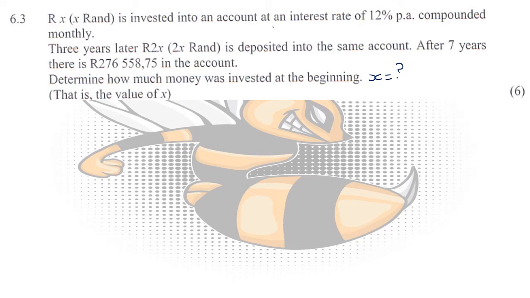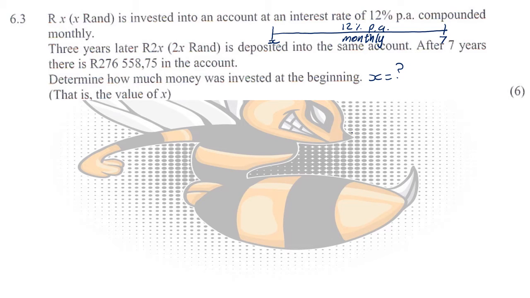So in this case, we kind of have two timelines. This first X Rand was invested for a total of 7 years. So whatever this X amount was, got interest for 7 years. And this was invested at 12% per annum compounded monthly, meaning every month they got a bit of the interest.